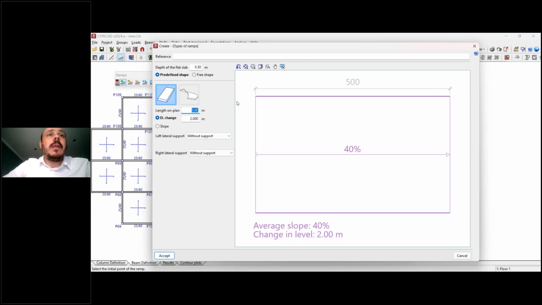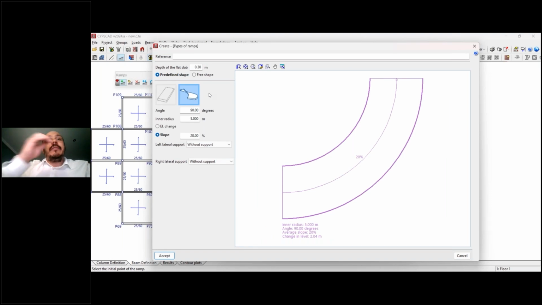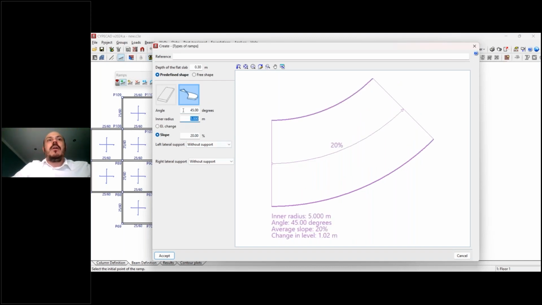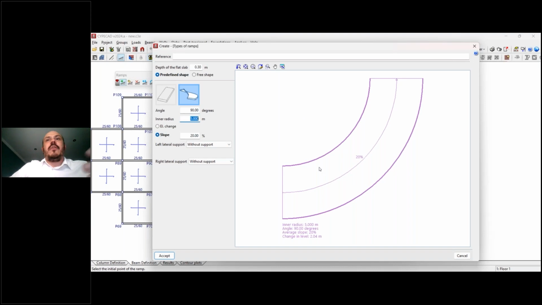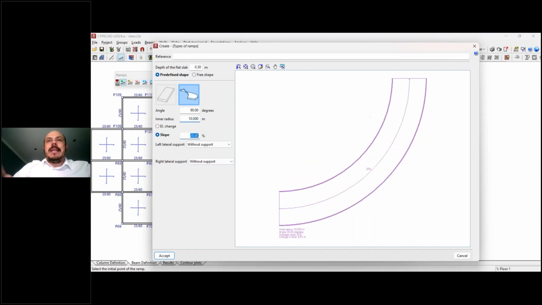Okay. If we work with a curved option, we'll have some other options here, like how many degrees we want to have in this curve. For example, 45 degrees, or as it was before, 90 degrees. Also, we can define the inner radius here. Okay, 5 meters or 2 meters or 10 meters.